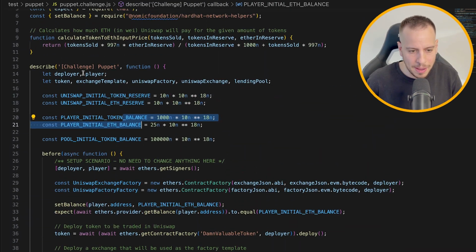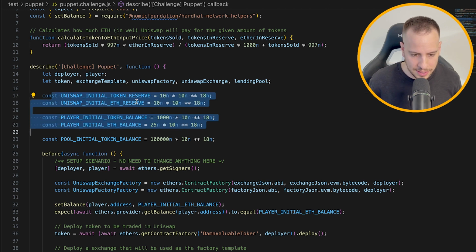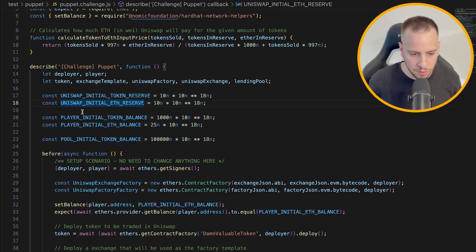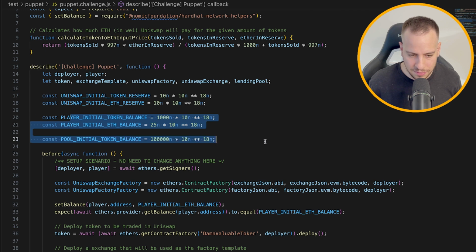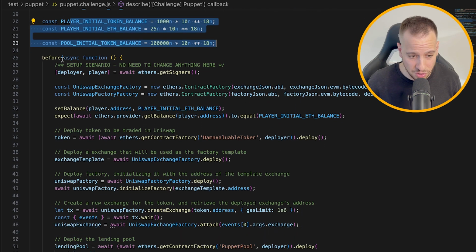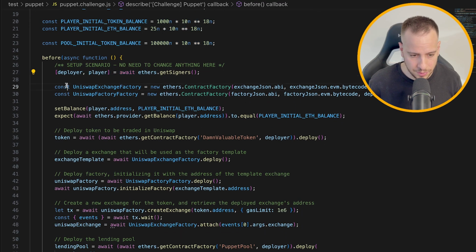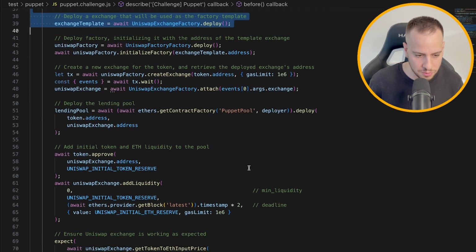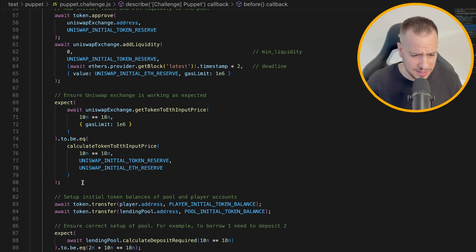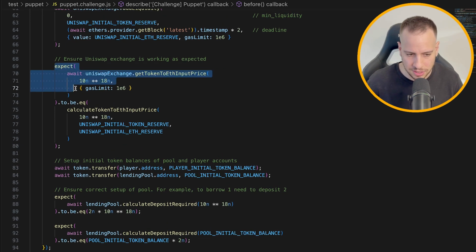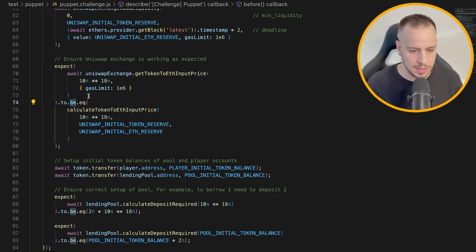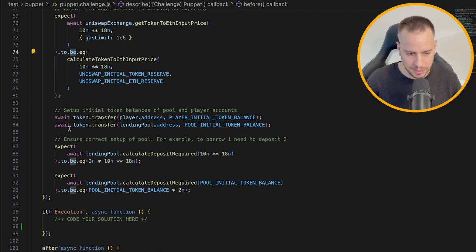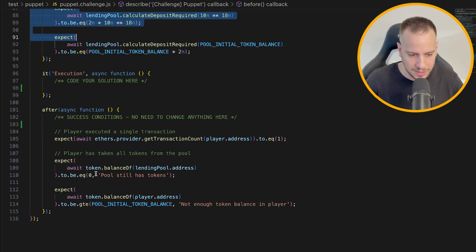Now, this is the Puppet Challenge JavaScript file. As you can see, these are all the constants: the initial liquidity in the Uniswap pool, the player's initial tokens. It's everything that was described in the exercise description. Here we have the signers. We deploy the contracts, send the tokens to all the accounts, and do some checks, expectations, unit tests, that the token liquidity is this, the pool has these tokens, and the player has these tokens. So this is just setting up the exercise.